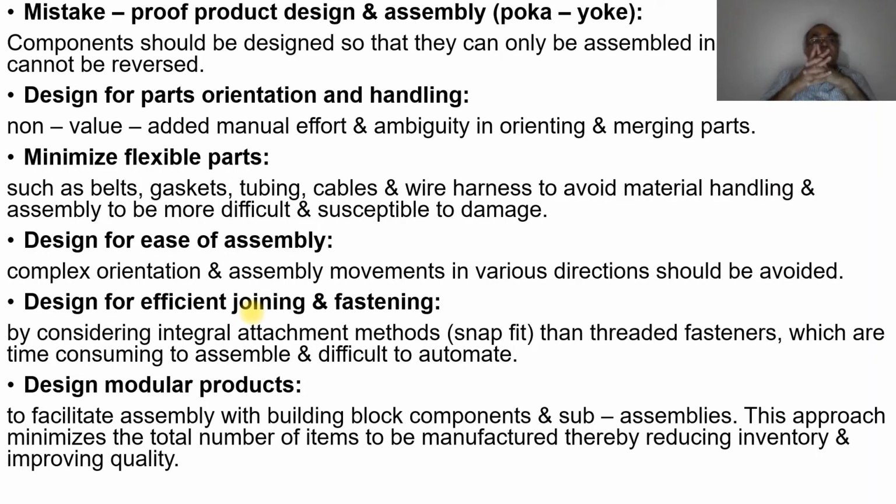Design for parts orientation and handling: reduce non-value added manual effort and ambiguity in orienting and merging parts. Minimize flexible parts such as belts, gaskets, tubing, cables, and wire harness to avoid material handling and assembly becoming more difficult and susceptible to damage. Design for ease of assembly. Complex orientation and assembly movements in various directions should be avoided. As far as possible, you should have ease in making the assembly. Complex orientation should be avoided.